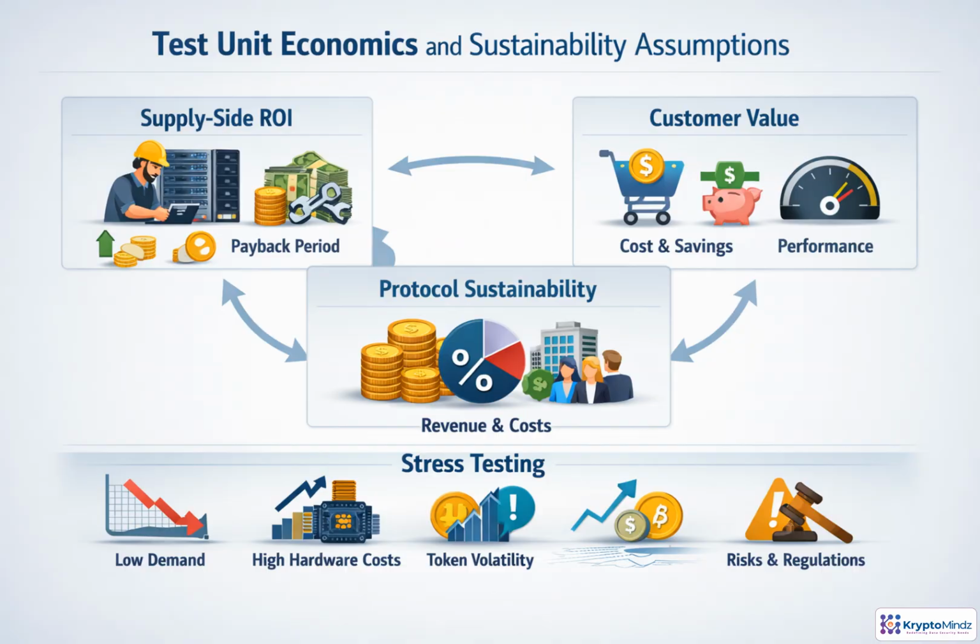Unit economics test whether the system can hold together. Contributors need to earn enough, customers need clear value, and the protocol needs to fund itself. Use numbers, not optimism. What is the payback period after hardware, installation, operating costs, utilization, and rewards? Are customers saving money or getting better performance versus alternatives? Can revenue, take rate, emissions, treasury, and expenses sustain operations? Then stress the model against lower demand, higher costs, token swings, fraud, and regulation. If it only works in the upside case, it does not work.